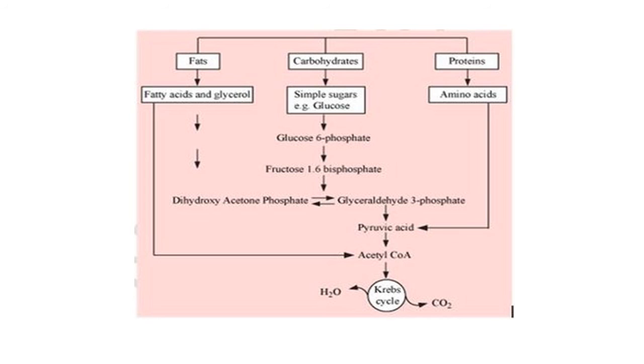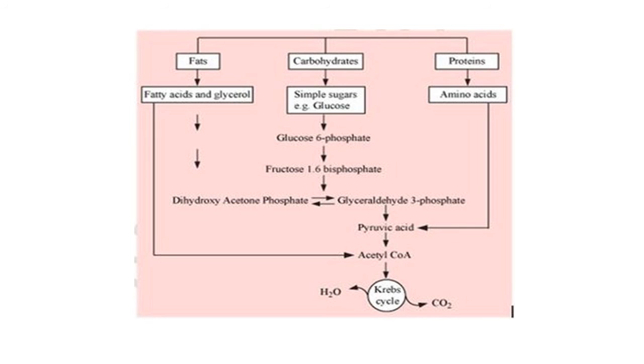RQ or respiratory quotient depends upon the type of respiratory substrate used during respiration. It may be carbohydrate, protein or fat. When carbohydrates are used as a substrate and are completely oxidized, RQ will be 1. That is important. For carbohydrates RQ will be 1 because equal amounts of CO2 and O2 are evolved and consumed, so the ratio remains 1.